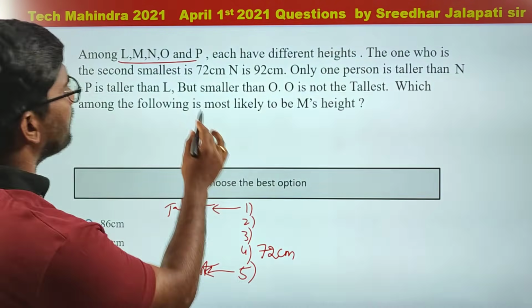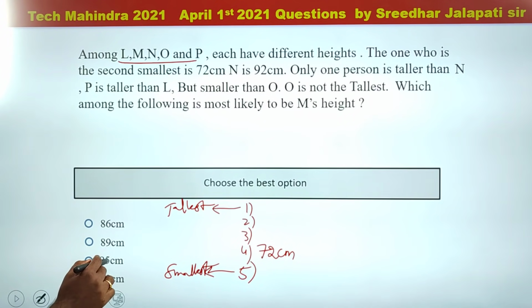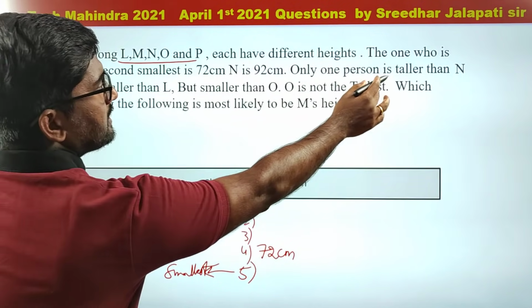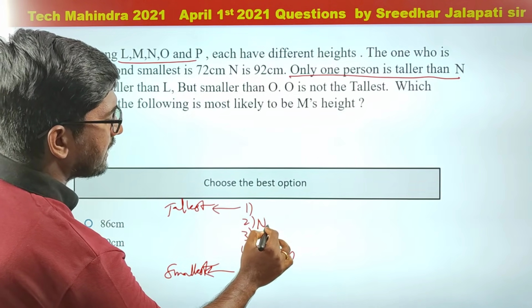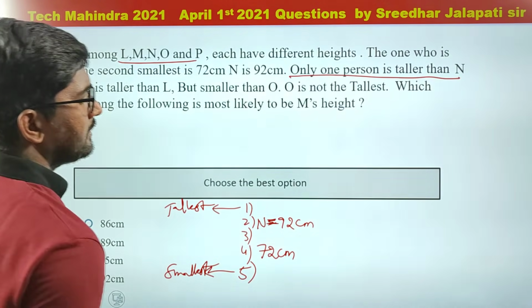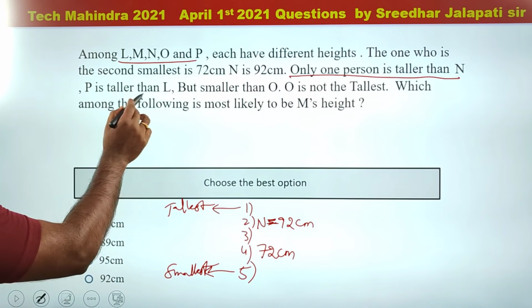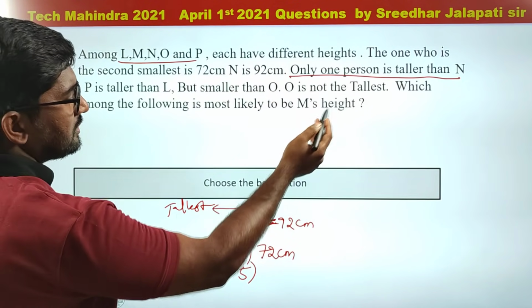The one who is second smallest is 72 centimeter and N is 92. N is 92. And only one person is taller than N. That means N must be second and is 92 centimeter tall. Right? P is taller than L but smaller than O. O is not the tallest.